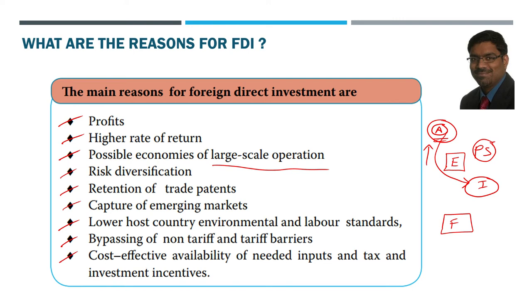Then cost effective availability of the needed inputs. As we just now discussed, inputs like labor and capital may be cheaper in one country, and sometimes there could be tax incentives and investment incentives given by the governments for foreign flow of capital into their country. These are all possible reasons for which FDI can be increasing, or it can be entered into by some companies in the other countries.